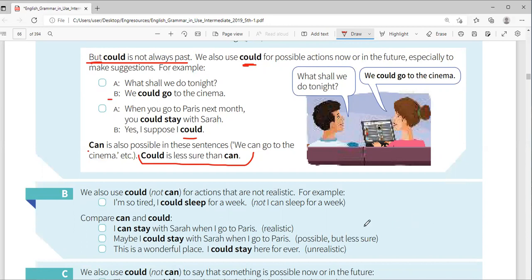Who is going to win next year's election? Maybe Abdul Fattah could win, by the way. Yeah, he could win. But you see, I'm not sure. I'm only giving my possibility.